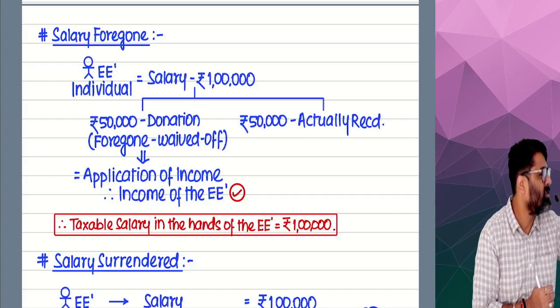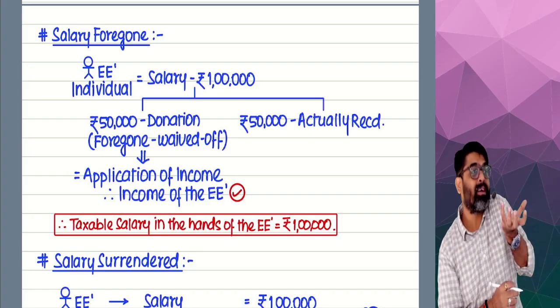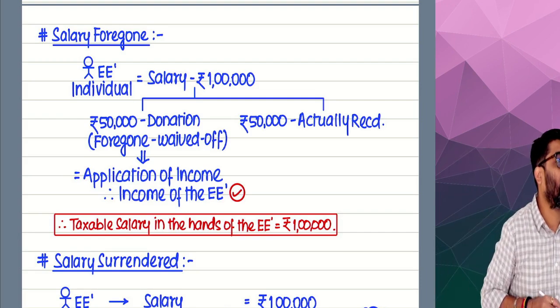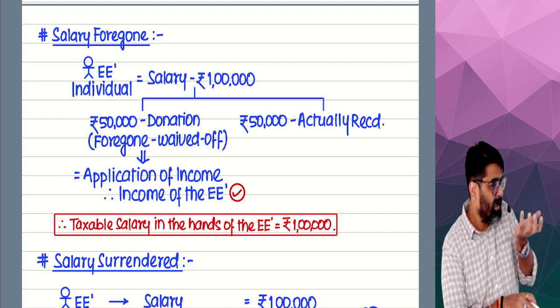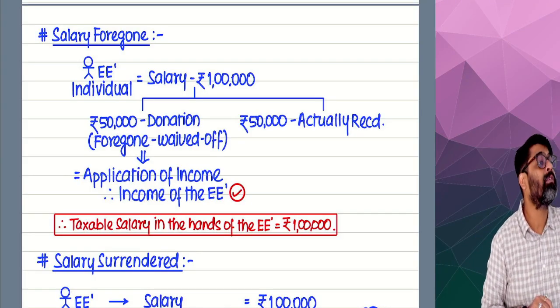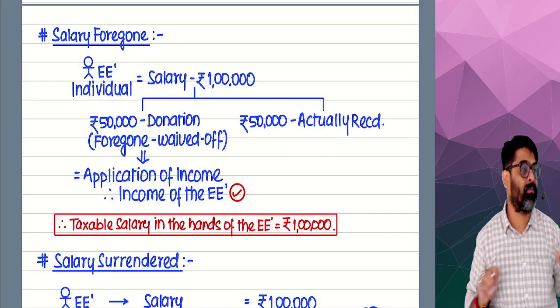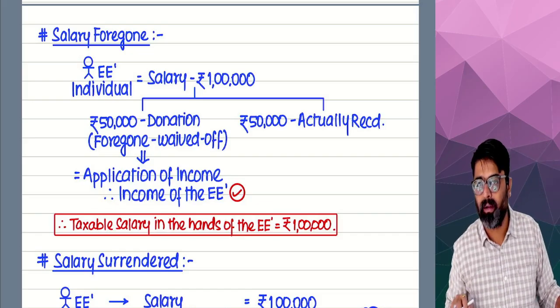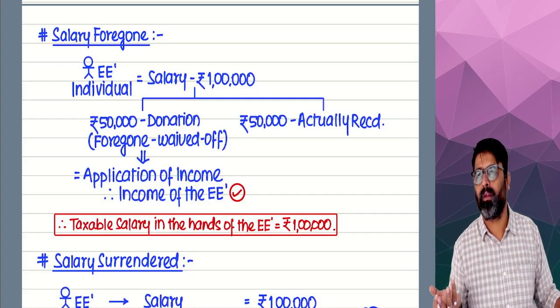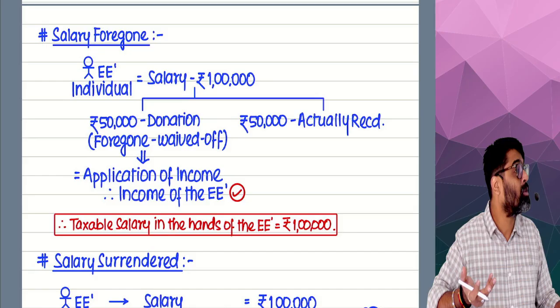That 50,000 which is waived off or foregone was my income only which I am foregoing. Foregoing, waiving off means application of income. Getting my point? I cannot forego something which does not belong to me, no?